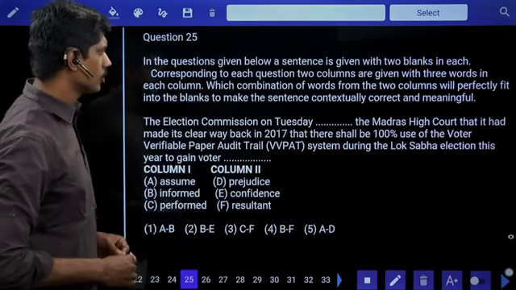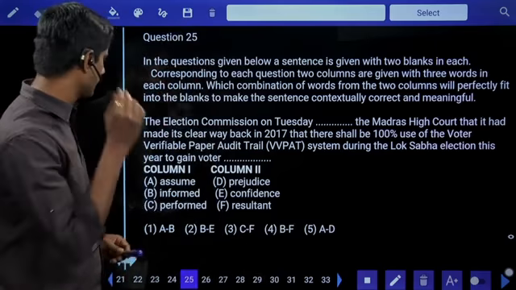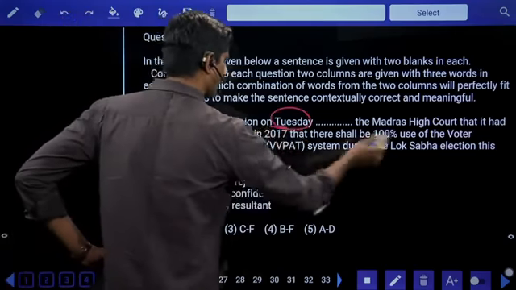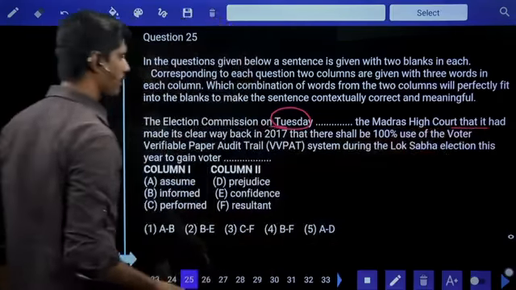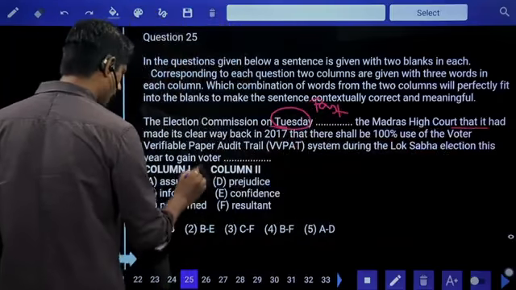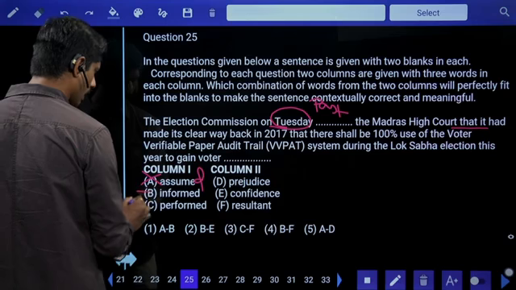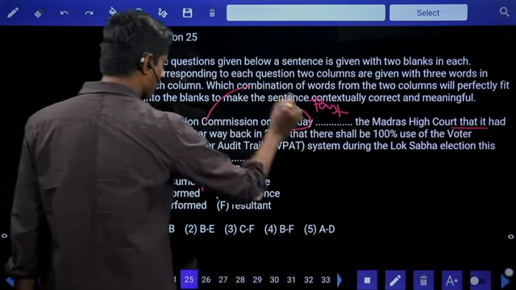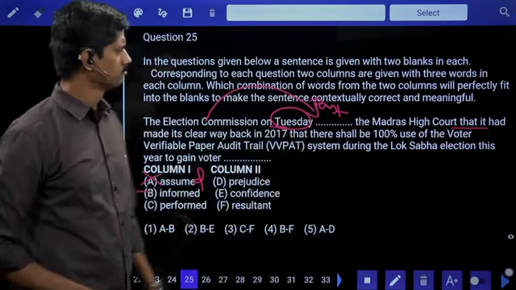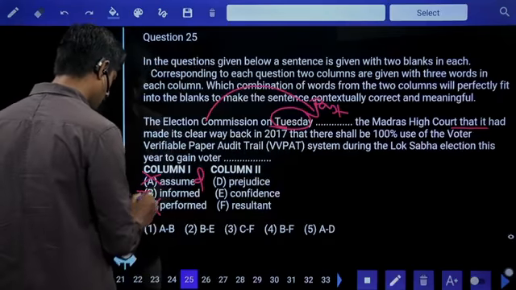The Election Commission on Tuesday dash the Madras court that it had made it clear. So, on Tuesday, that is in the past, I require a past word here. Assume, no, assumed should be there. Informed, okay. And Election Commission performed the Madras court, it performed the High Court, no. B is more suitable.